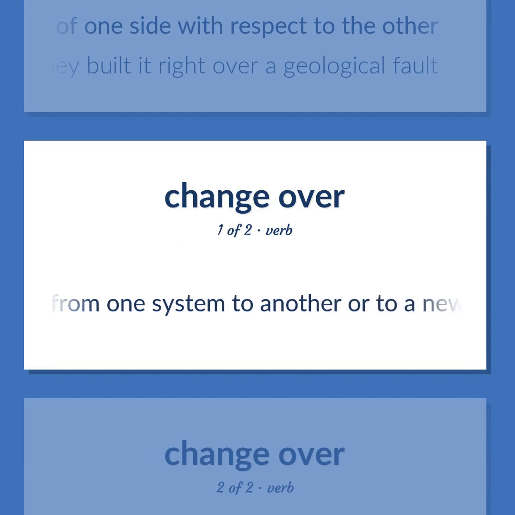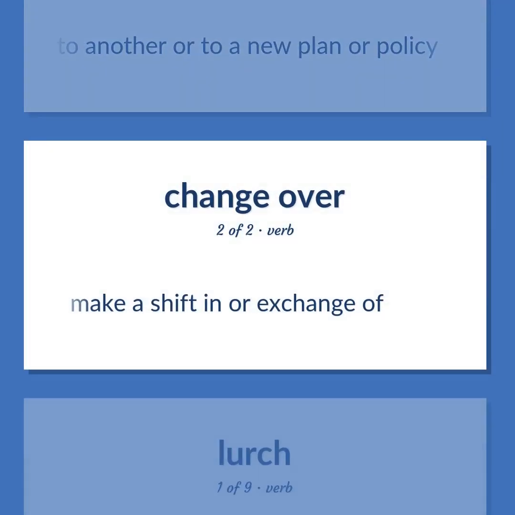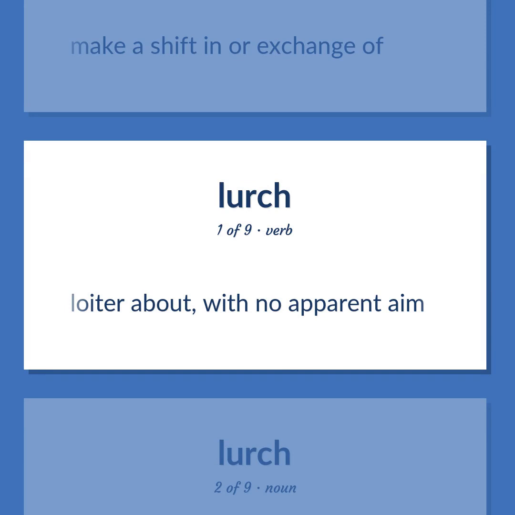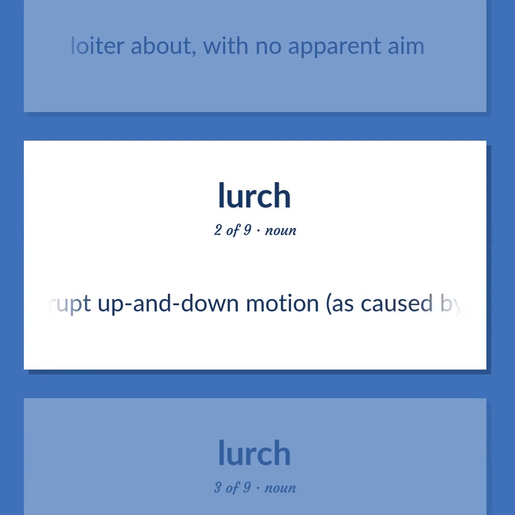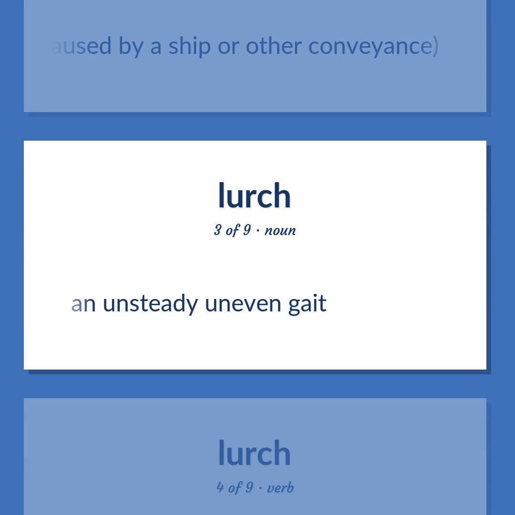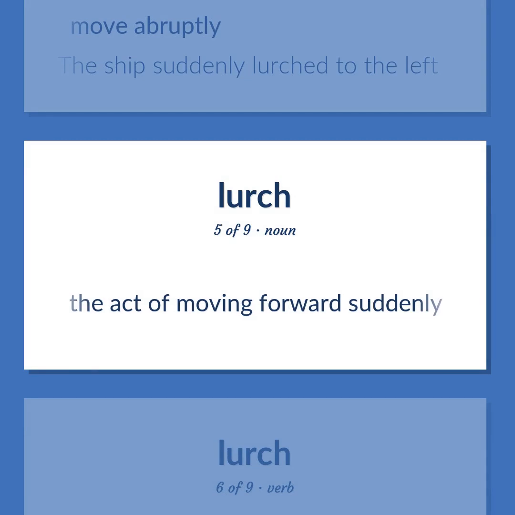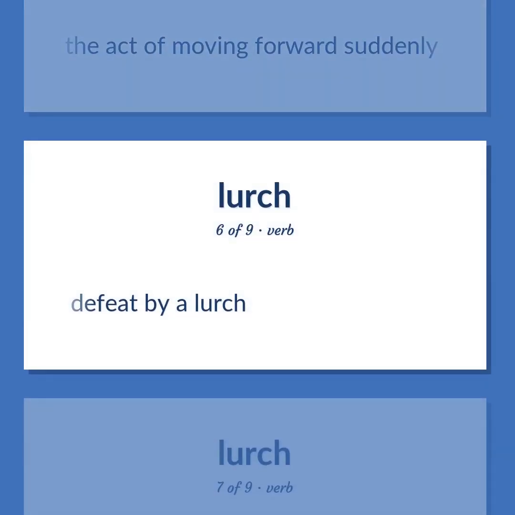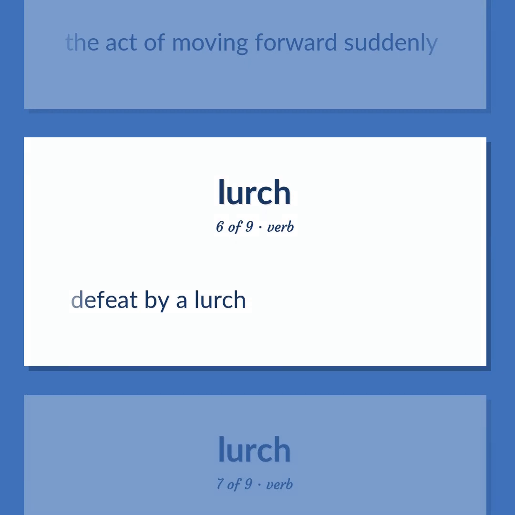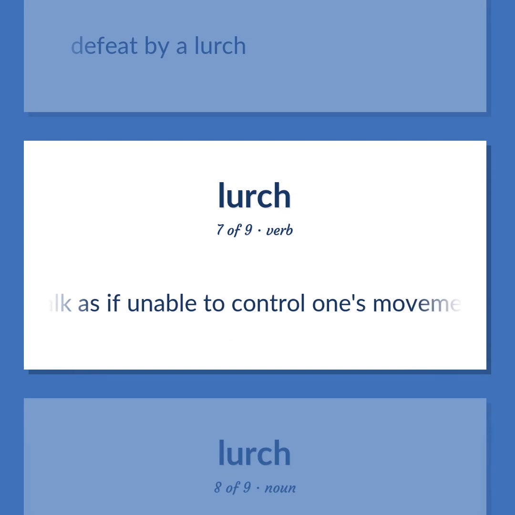Change from one system to another or to a new plan or policy. Make a shift to in or exchange of. Loiter about, with no apparent aim. Abrupt up and down motion, as caused by a ship or other conveyance. An unsteady, uneven gait. Move abruptly. The ship suddenly lurched to the left. The act of moving forward suddenly. Defeat by a lurch. Walk as if unable to control one's movements.